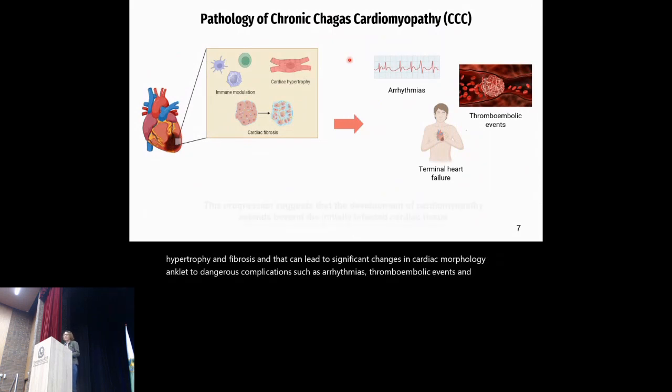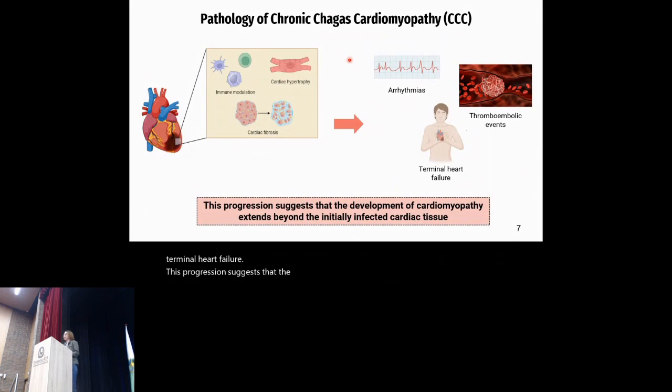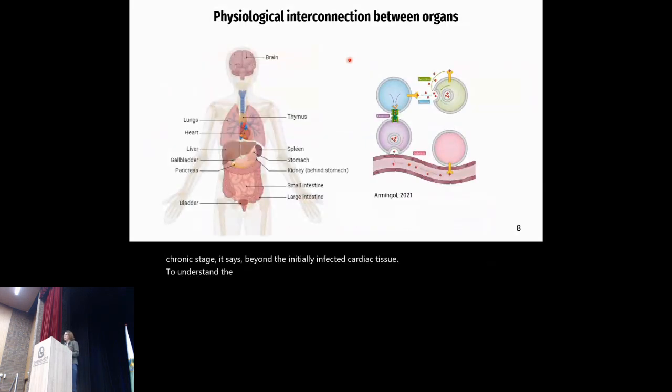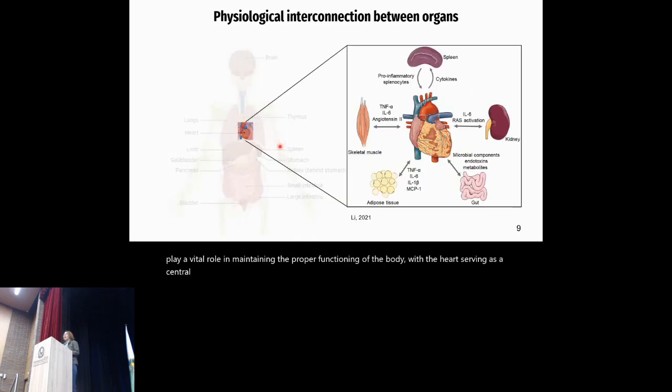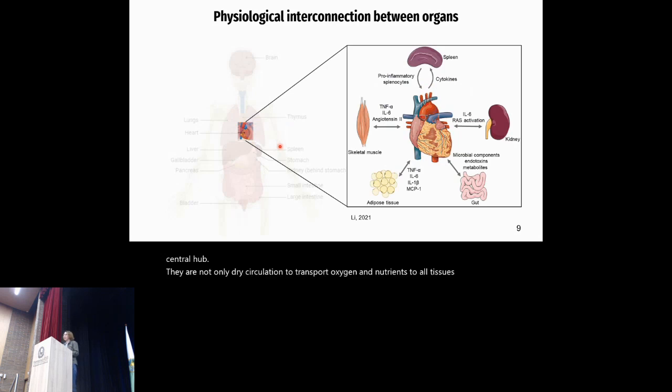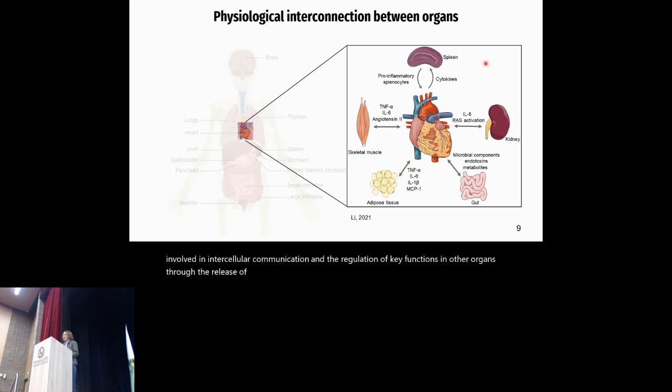This progression suggests that the development of the cardiomyopathy, especially in the chronic stage, extends beyond the initially infected cardiac tissue. To understand the progression of Chagas disease, it is crucial to recognize the physiological interactions between organs, which are mediated by cell-cell communication. These interactions play a vital role in maintaining the proper functioning of the body, with the heart serving as a central hub. The heart not only drives circulation to transport oxygen and nutrients to all tissues, but is also involved in intercellular communication and the regulation of key functions in other organs through the release of hormones, cytokines, and signaling factors.